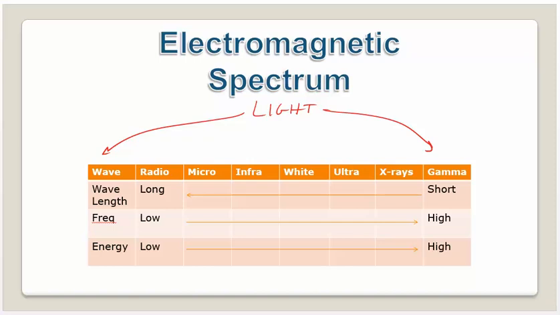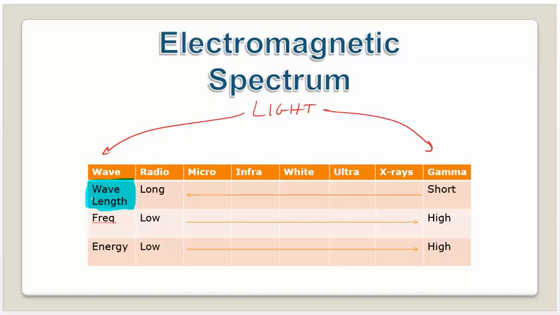There are some characteristics we're going to talk about here. First of all, let's talk about wavelength. When we look at the left side of the electromagnetic spectrum, radio waves, microwaves, infrared, these all have longer wavelengths. As we head to the right, gamma waves have shorter wavelengths. One of the things we've said this week is that frequency and wavelength are inverses of each other.